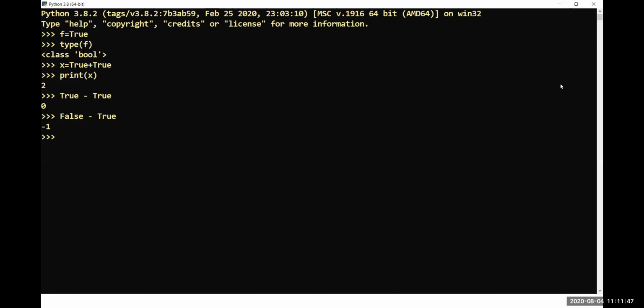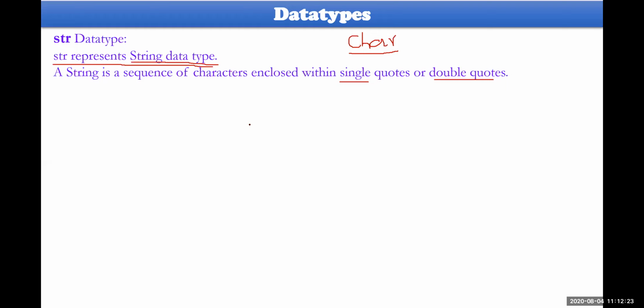Let me show you. So S equal to Newton, print S, Newton. Similarly, Y equal to Macharla, within single quotes. Yes, it could also be accepted. Print Y, Macharla. So both double quotes and single quotes will be accepted. You may put your data in double quotes or single quotes, and both will be accepted by the str data type.